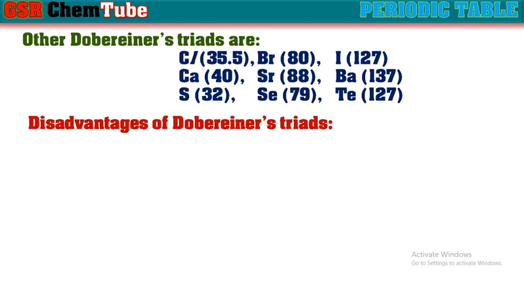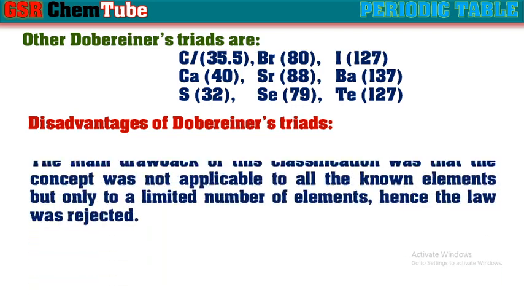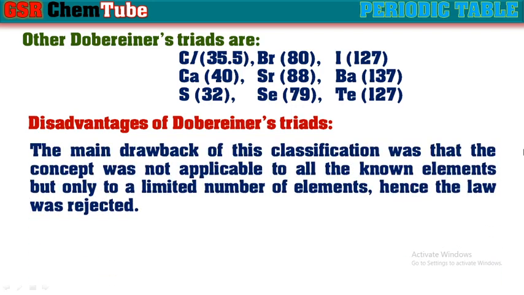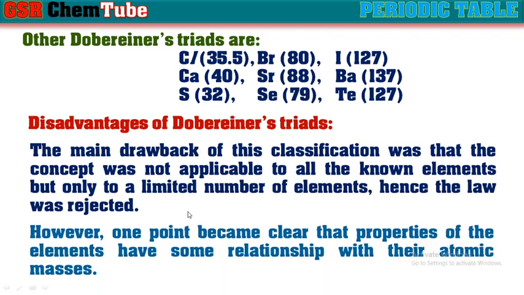There are some disadvantages or drawbacks even in these Dobereiner's triads. Let us see those. The main drawback of this classification was that the concept was not applicable to all the known elements at the time, but only to a limited number of elements, hence the law was rejected. However, one point became clear: the properties of the elements have some relationship with their atomic masses.